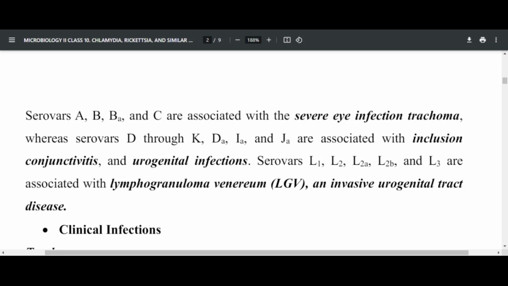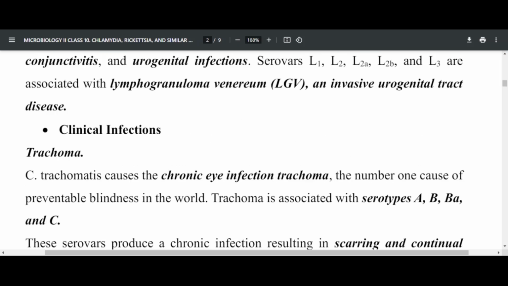So these are the clinical infections associated with Chlamydia trachomatis. The first one is called trachoma, which is an infection of the eye. This is a chronic eye infection, the number one cause of preventable blindness in the world. So this is the number one cause of blindness which can be prevented. It is called trachoma, and it is associated with the serovars A, B, and C.